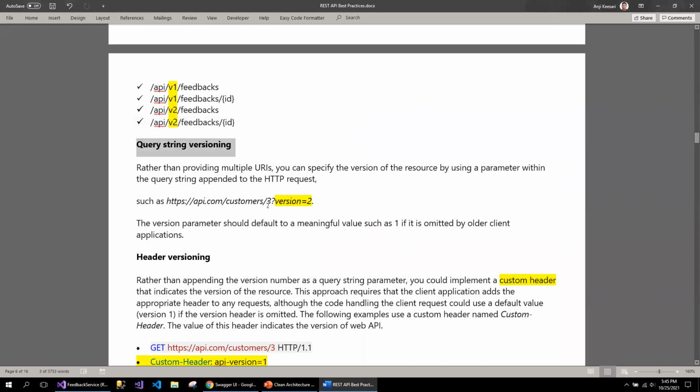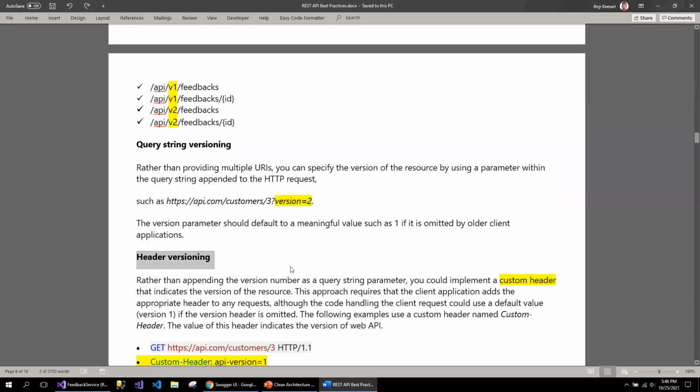The other way to do it is the query string versioning. In the query string, you can say version equal to 2, 3, 4. If you have not passed any version, for example, then the default should be considered as 1. So that's how you can define it inside the code for the query string versioning.